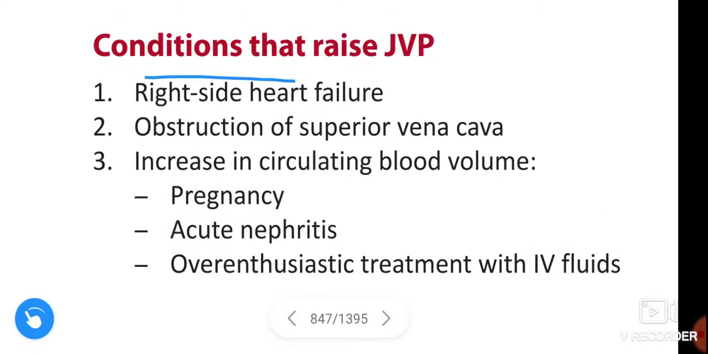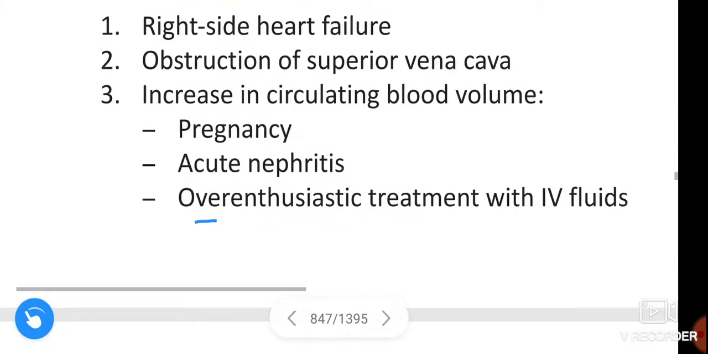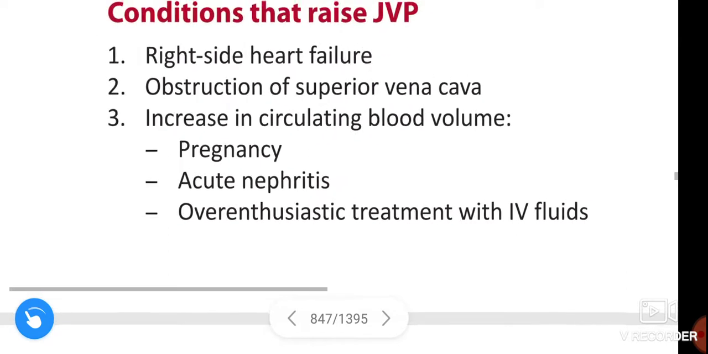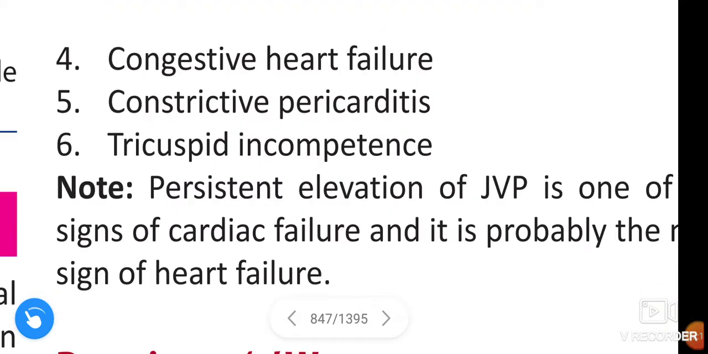Next, what are the conditions that raise jugular venous pressure? Right side heart failure, obstruction of superior vena cava, and increase in circulating blood volume, in pregnancy, acute nephritis, and overzealous treatment with IV fluids. Next, congestive heart failure, constrictive pericarditis, and tricuspid incompetence.